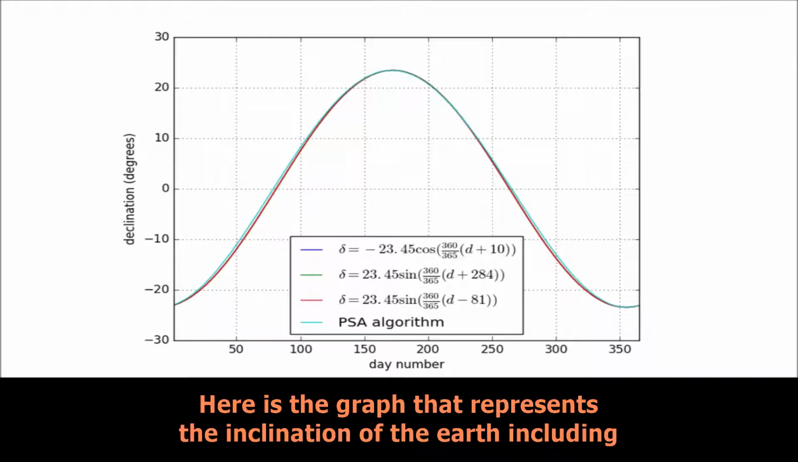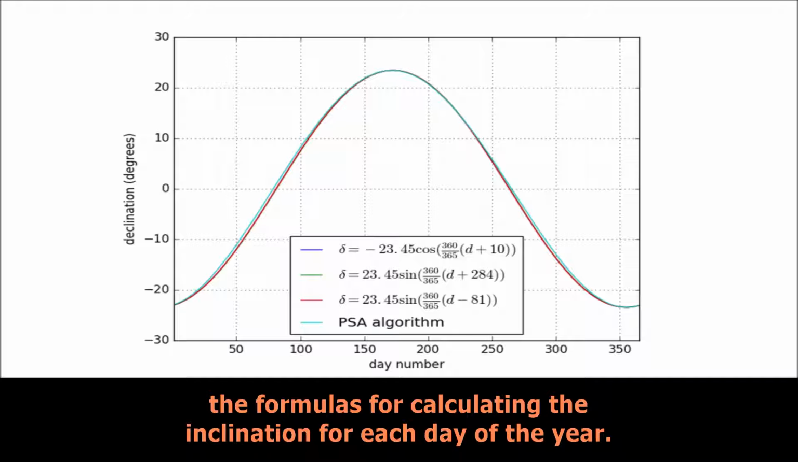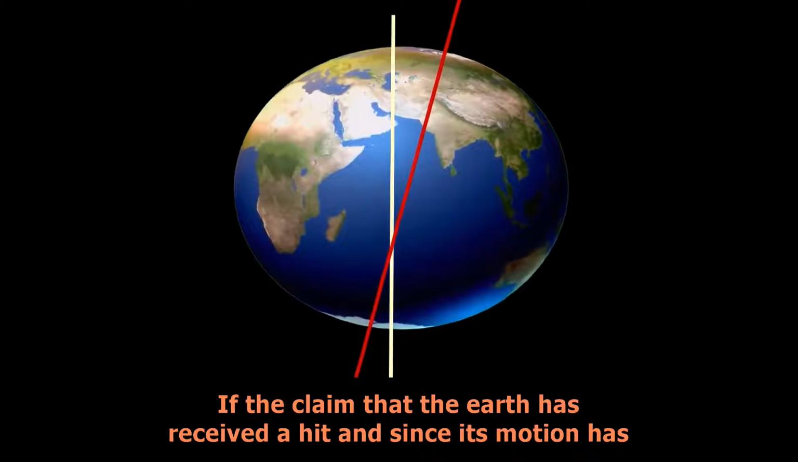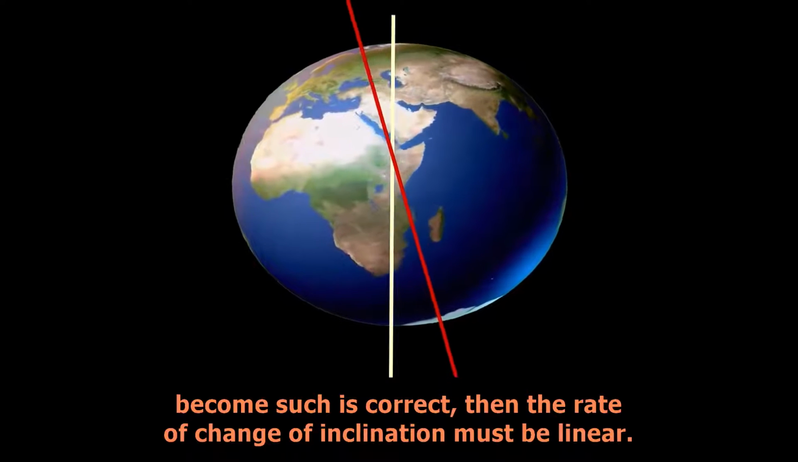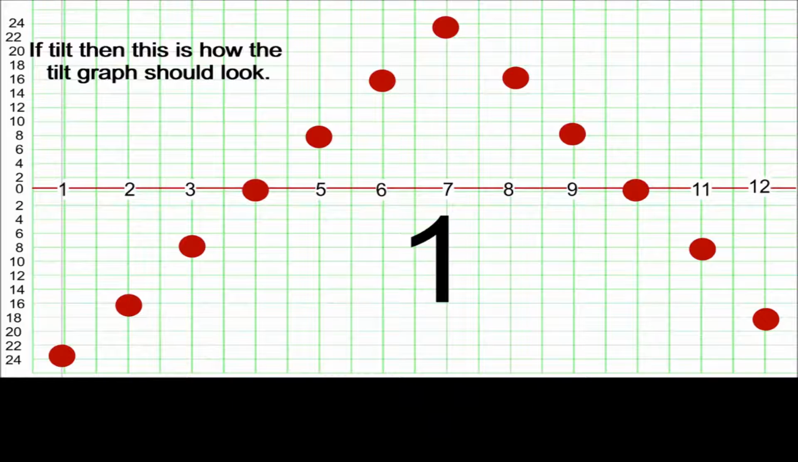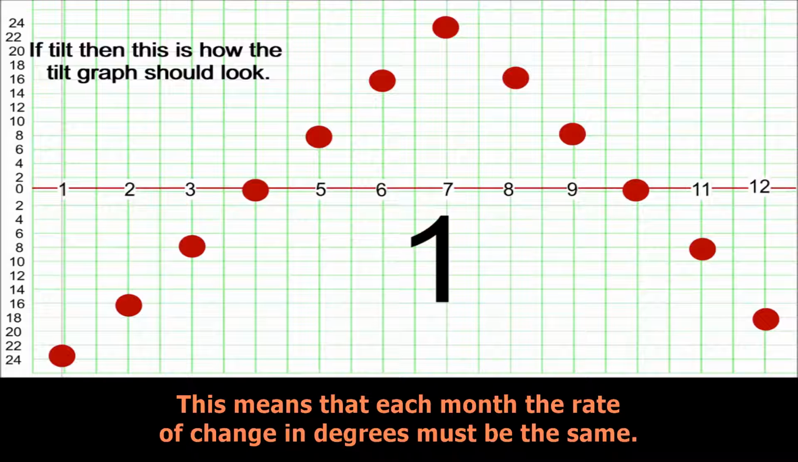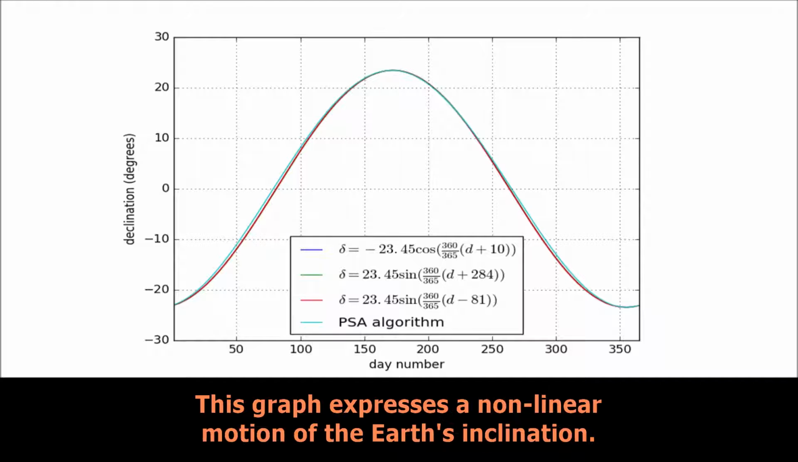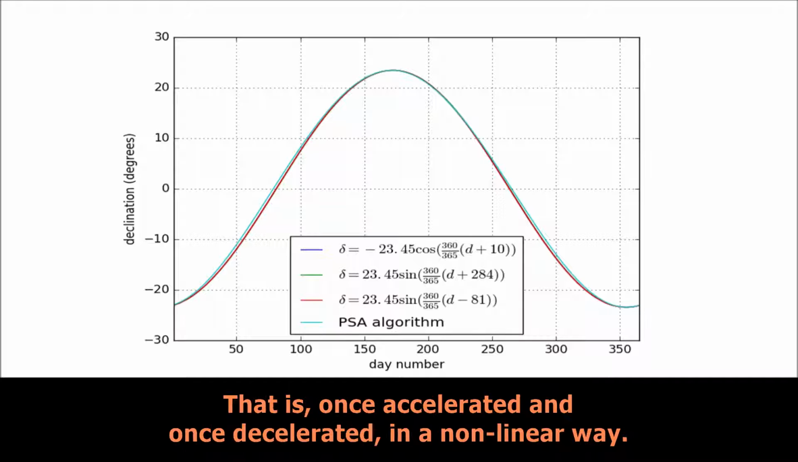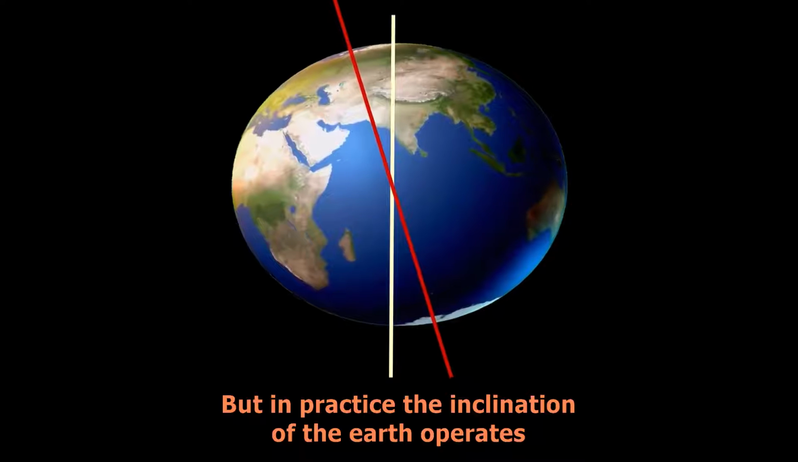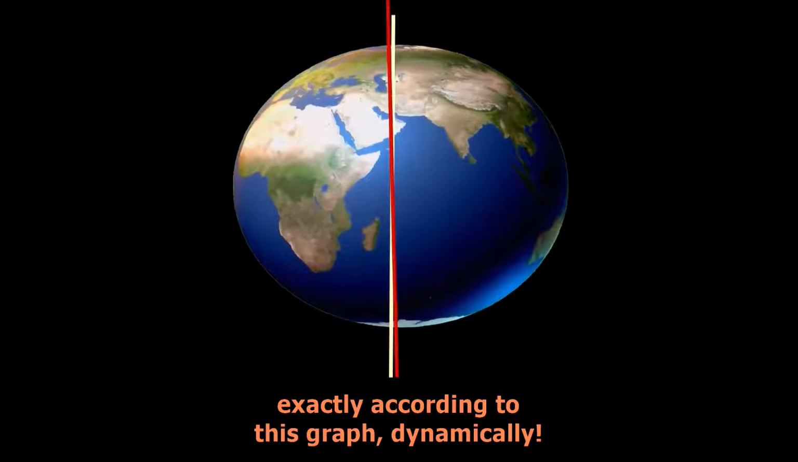Here is the graph that represents the inclination of the earth, including the formulas for calculating the inclination for each day of the year. The point is this. If the claim that the earth has received a hit and since its motion has become such is correct, then the rate of change of inclination must be linear. Just like in this graph. This means that each month the rate of change in degrees must be the same. But no, look. This graph expresses a non-linear motion of the earth's inclination. It is not possible for the rate of change of inclination to change dynamically. That is, once accelerated and once decelerated in a non-linear way. But in practice the inclination of the earth operates exactly according to this graph, dynamically.